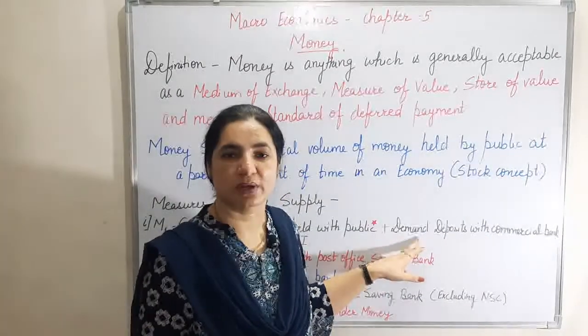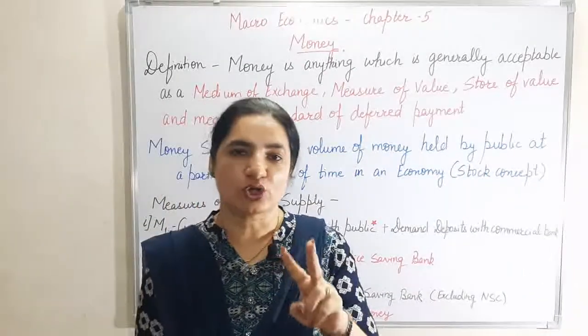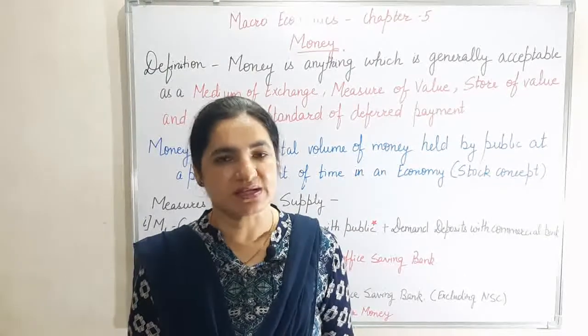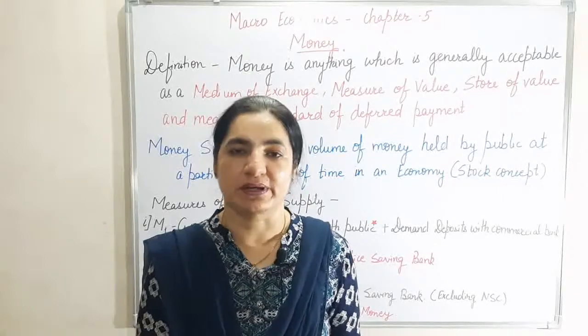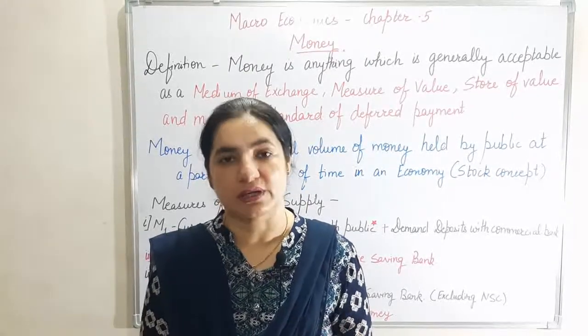Moreover, here I will explain that there are two kinds of deposits in the bank. First is the demand deposit made by the public. But the second one is the demand deposits of the bank.